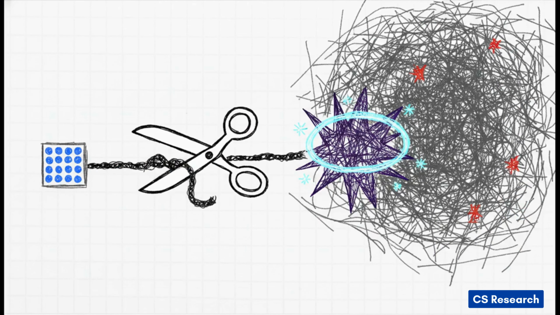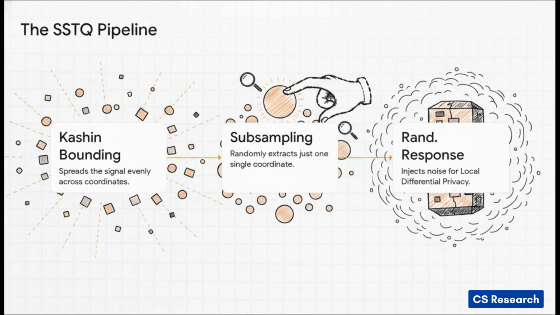So, enter the hero of today's explainer, Subsampled Stochastic TurboQuant, or thankfully, SSTQ for short. This is the mathematical breakthrough framework proposed by the researchers, and it elegantly solves the trilemma. By completely decoupling the size of the compression codebook from the ambient dimension of the data, SSTQ basically catches our villain and neutralizes that curse of dimensionality once and for all. Okay, so how does it actually pull this off? Well, it breaks down into three pretty elegant steps.